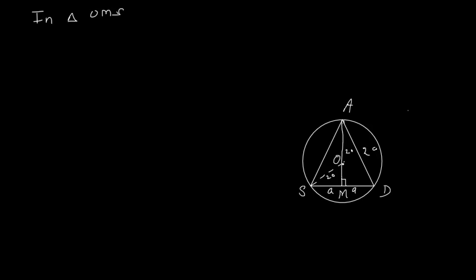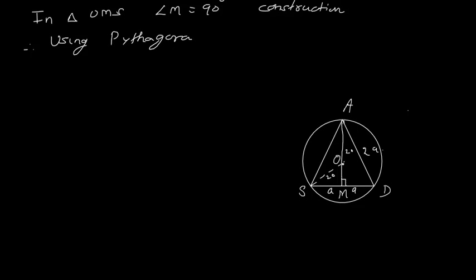Fine. So now in triangle OMS, angle M is 90 degree by construction. Therefore, using Pythagoras theorem, we will say that OS square is equals to OM square plus MS square.